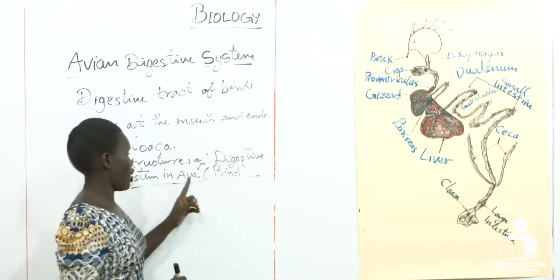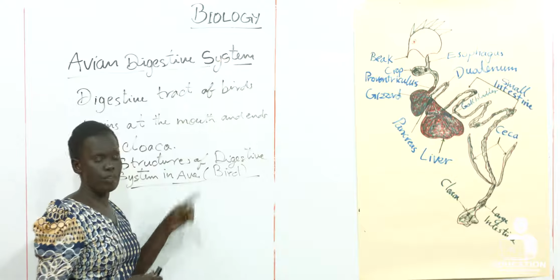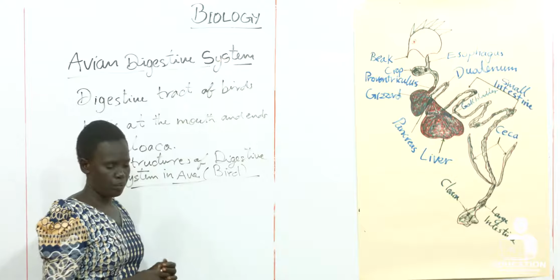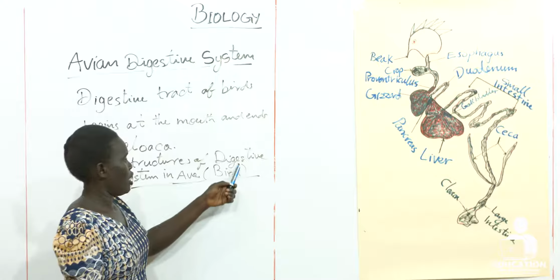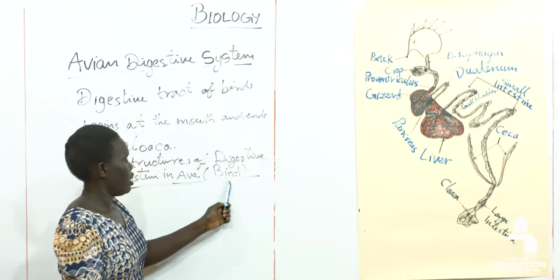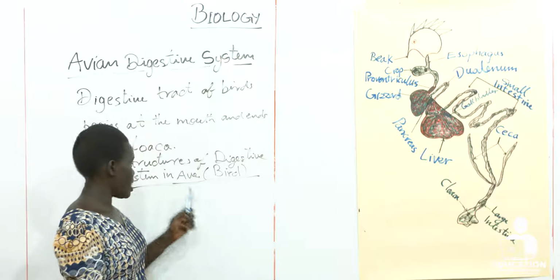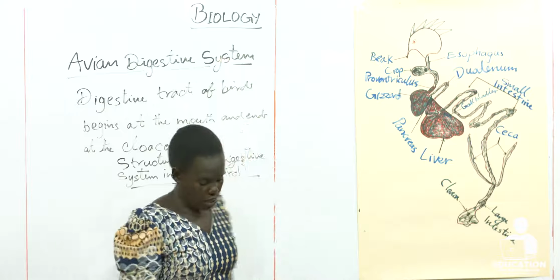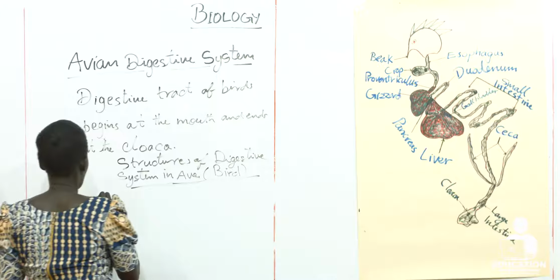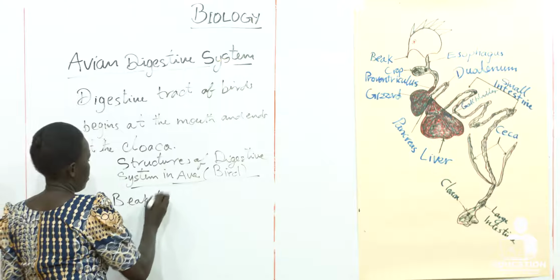In classification, the class where birds are grouped is called Aves. It is under kingdom Animalia, then the phylum, followed by class. The class is Aves. Number 1, beak, or mouth.